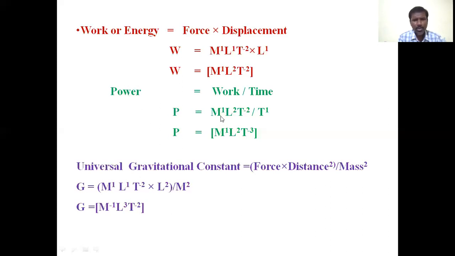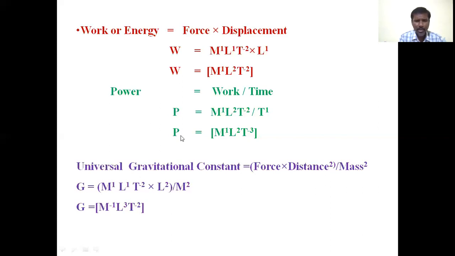P equals M power of 1 L power of 2 T power of minus 2 by T power of 1. So that is work. It is the dimensional formula for work we have already derived here. That is M power of 1 L power of 2 T power of minus 2 by the dimension for time, that is equal to T power of 1.